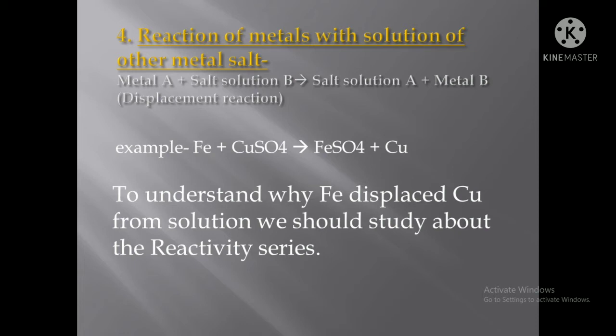Okay, like an example, metal A, Fe, is taken here. And salt solution B, CuSO4, copper sulfate, is taken. Now what will happen? Fe being more reactive, Fe will take the place with SO4, means it will be a salt solution with metal A, and copper will be displaced from it. Now why has Fe displaced Cu? Is Cu weaker than Fe? Is copper weaker than iron?